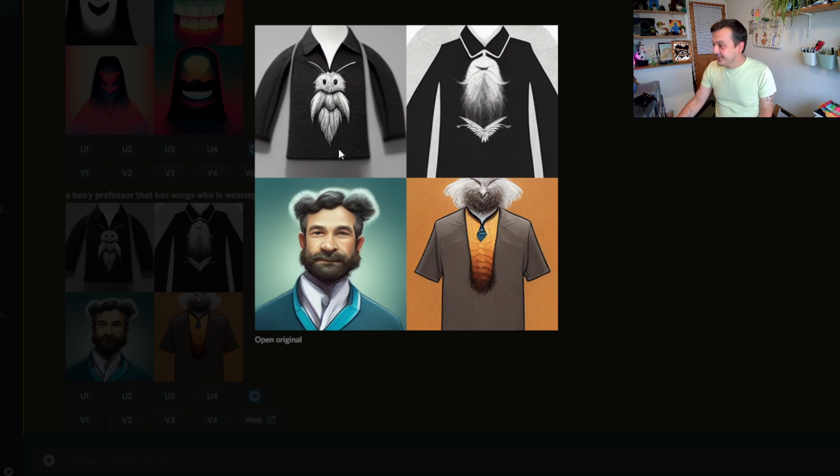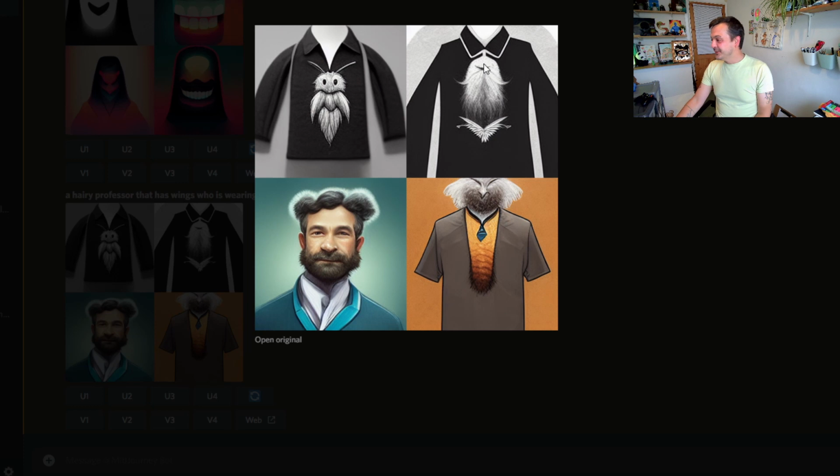Okay, so we've got a weird shirt in the first one with disconnected arms and some kind of Mothman creature on the front. I quite like the creature actually. I might tell you that for something else. Oh, I'm gonna cry. The second one, we've got a beard.